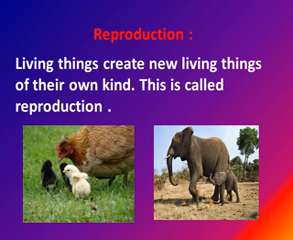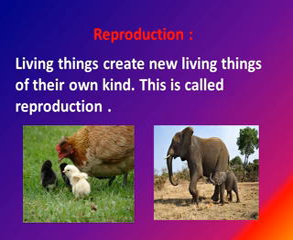As you already know, there are 7 basic characteristics of living organisms, in which one characteristic is reproduction. Reproduction is a process in which living things create new living things of their own kind. Every living organism on the earth has the ability to reproduce its young ones. This process may be asexual or sexual.